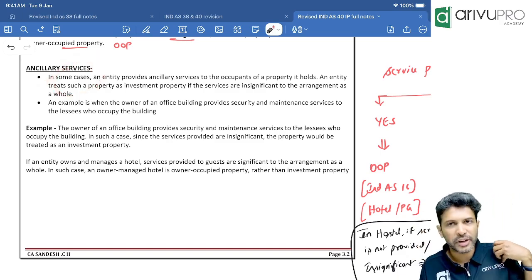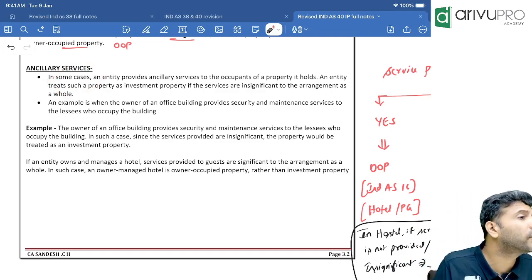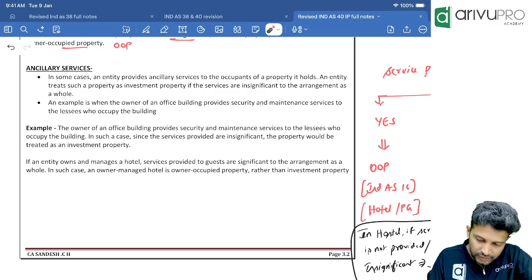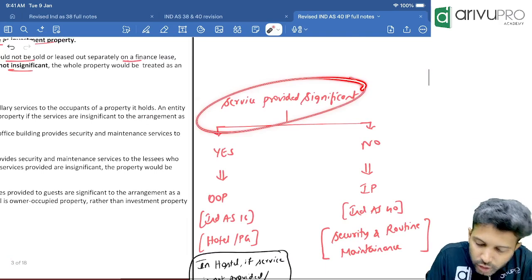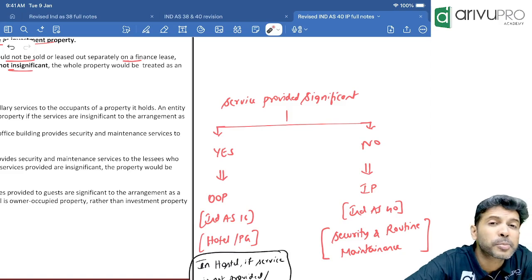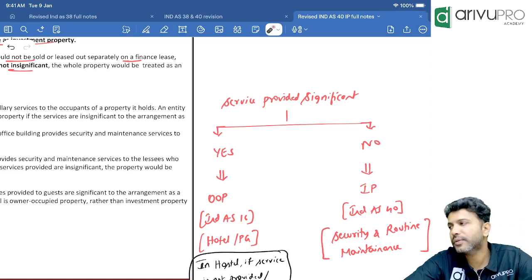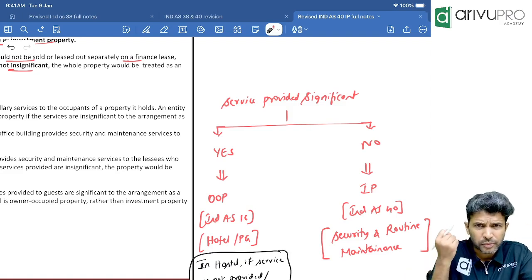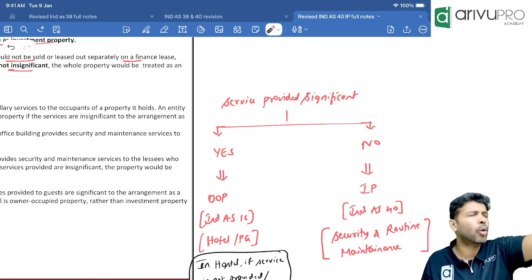So sometimes we not only let out, but we also give some service. In that case, what to do? That's what I've written here. You need to check whether the service provided is significant. If the service provided is significant, think of the hotel example.